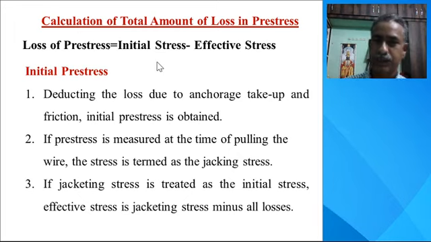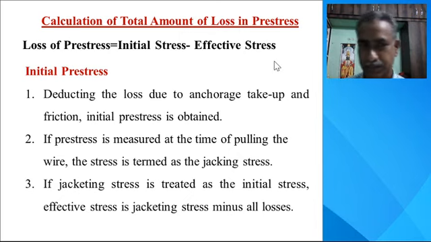Due to friction, due to slip, due to relaxation in steel, relaxation in concrete, creep, shrinkage, there is a loss. Whatever stress is present in the tendon after considering all these losses is called the effective stress. Therefore, loss of stress is equal to initial stress minus effective stress.